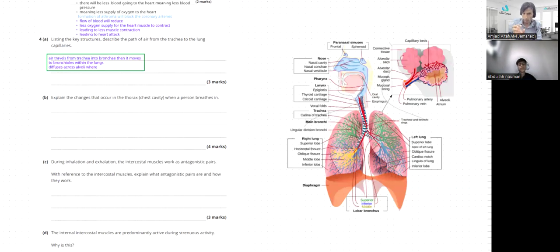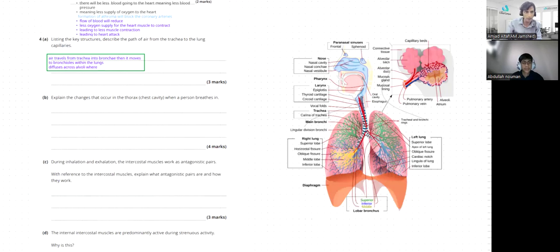These are very small clusters of, you would say, alveoli. We can compare them with grapes, just a bunch of grapes. So the alveoli is where oxygen diffuses across the alveolar walls. This point is quite important. You need to add here.